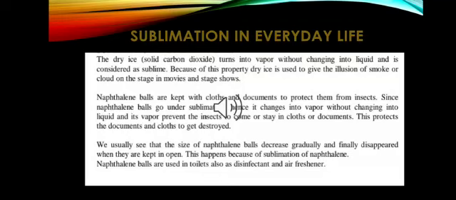Naphthalene balls are kept with clothes and documents to protect them from insects. Since naphthalene balls go under sublimation, it changes into vapor without changing into liquid, and its vapor prevents the insects from coming or staying in clothes or documents. This protects the documents and clothes from getting destroyed. We usually see the size of naphthalene balls decrease gradually and finally disappear when they are kept in open. This happens because of sublimation of naphthalene balls. Naphthalene balls are also used in toilets as disinfectant and air freshener.